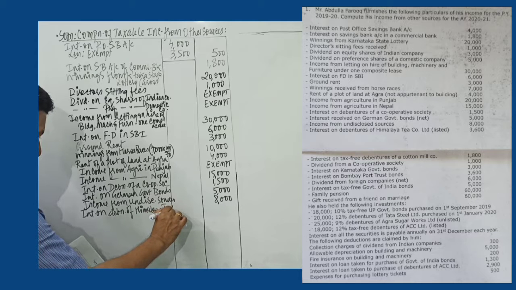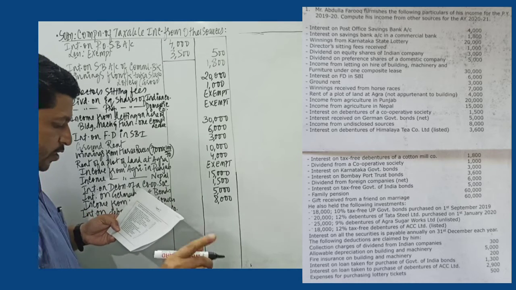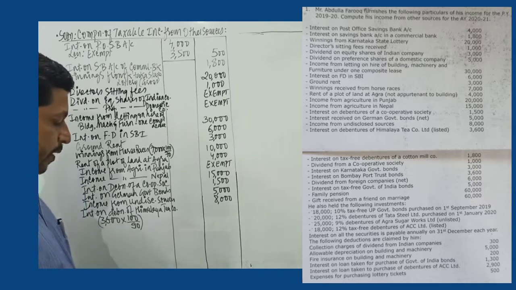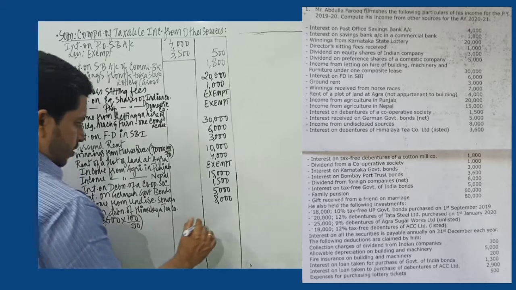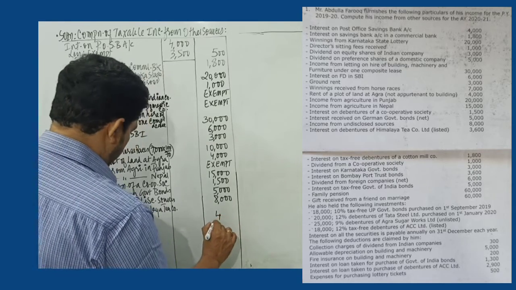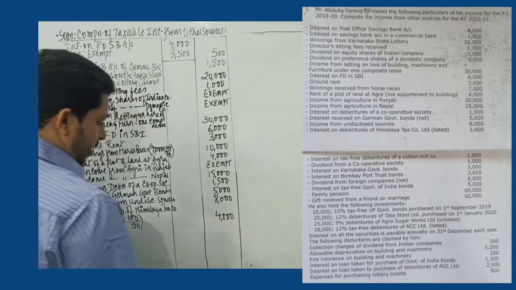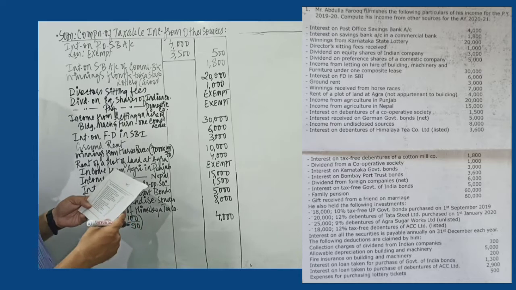Point to note, in this particular problem, interest amount is given, 3,600. When interest amount is given, it is always to be grossed up, and the TDS rate is 10%. So if 3,600 is 90%, 10% would be how much? So totally 100% would be how much? So totally gross amount would be 4,000 rupees.